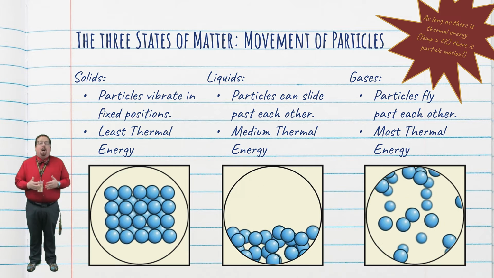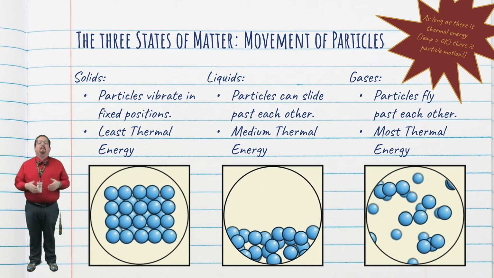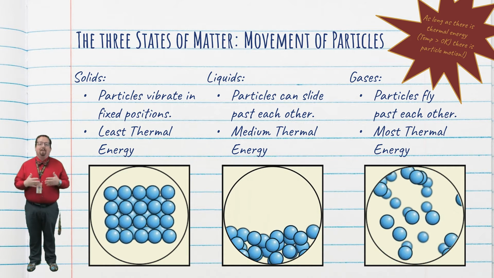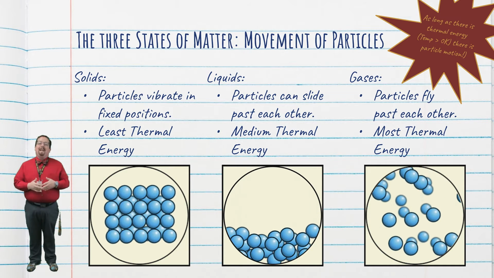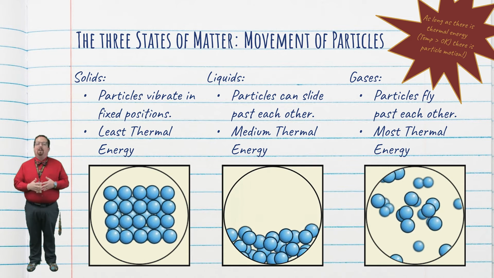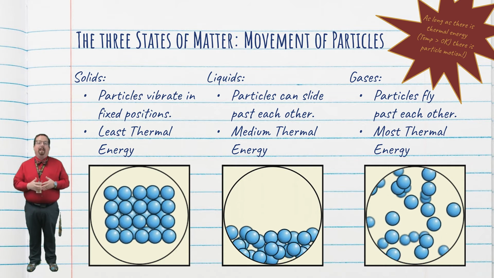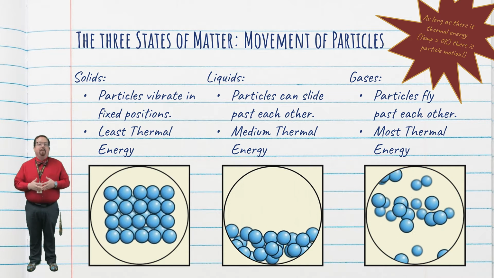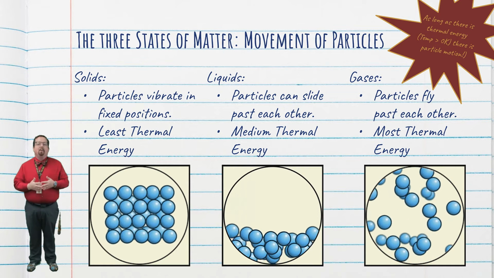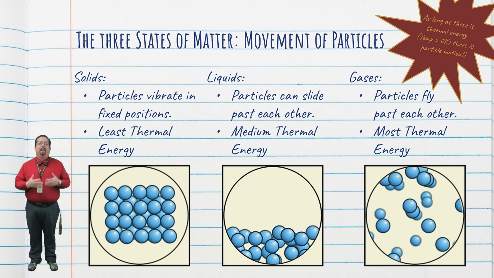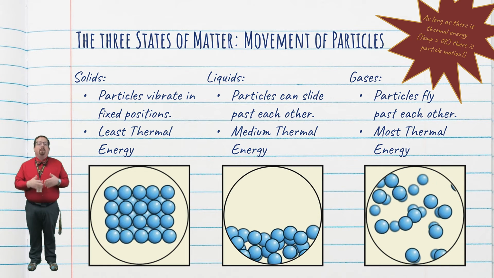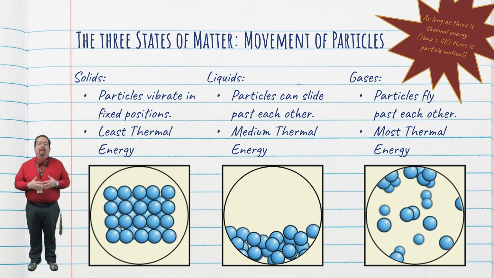In fact, as long as we're above the theoretical temperature of absolute zero, or 0 Kelvin, there is particle motion. Once we hit absolute zero, all particle motion stops and there's no more thermal energy. You may also notice that the particles are moving more as we move from a solid to a liquid to a gas. This means that we have more thermal energy. Remember, the more our particles are moving, the more thermal energy we have.